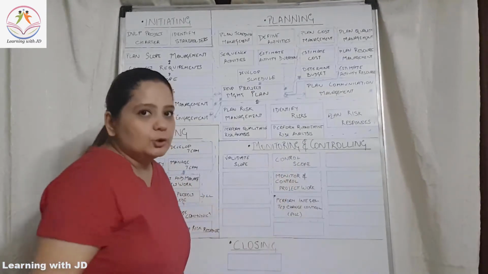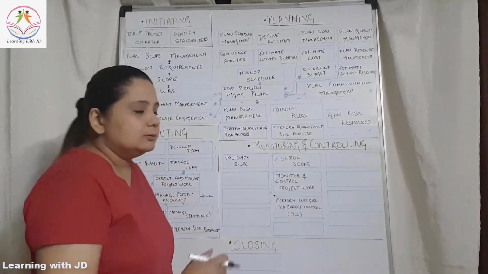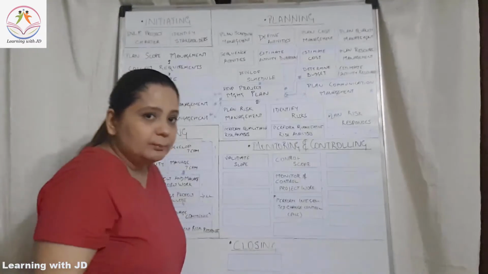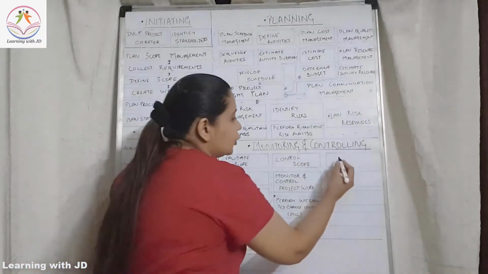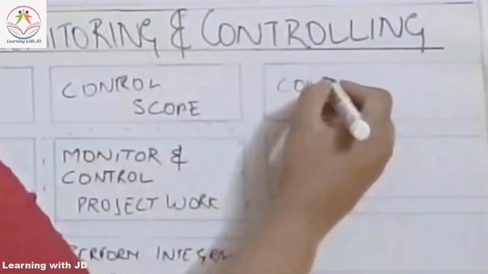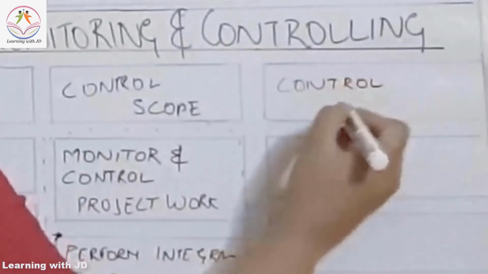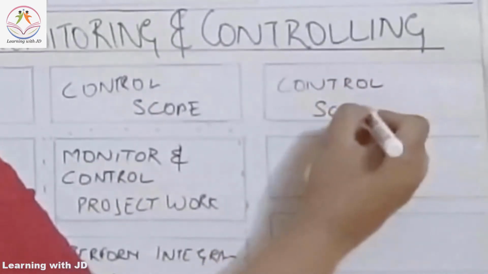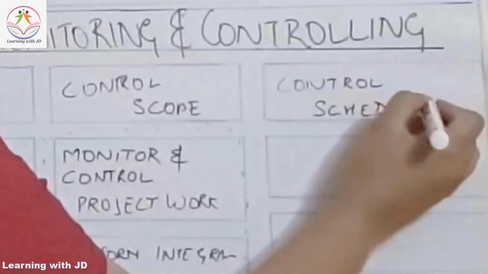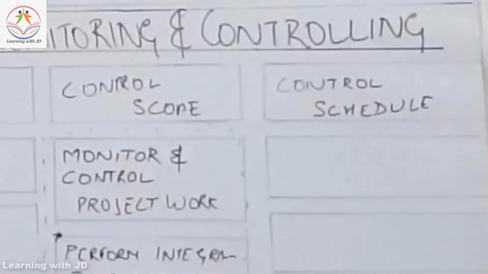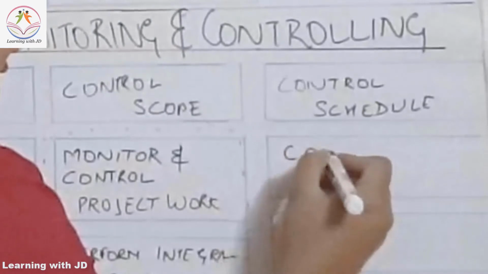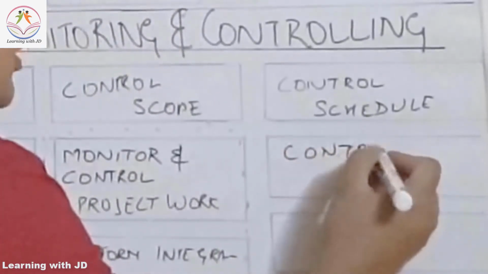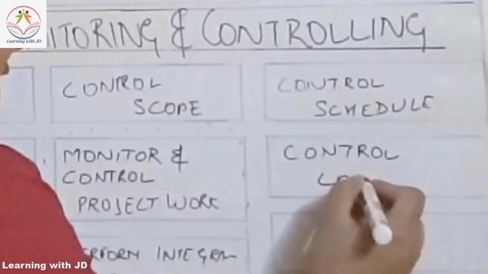When you validate your scope, you will control the scope. After controlling the scope, so that it doesn't go out of the plan, you are going to control your schedule. After controlling the schedule, what is the third important part that we are going to do? We are going to control the cost. So when you say control, what is it that you are doing?